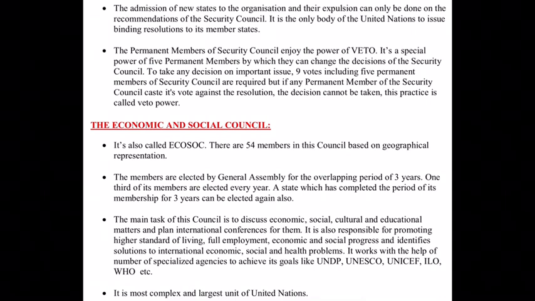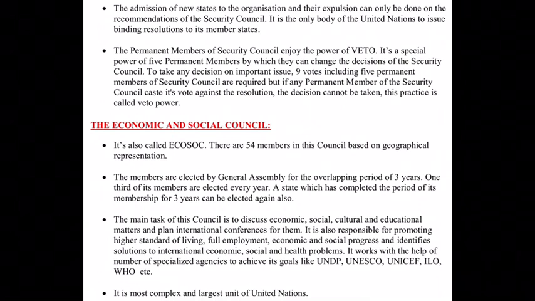Now I'll explain this in simple terms. For example, the Security Council has to take a decision. They will go into the process of voting. In that voting process, if 9 people out of 15 say yes, then the decision will be implemented. And out of those 9 votes, 5 votes should be of permanent members, sorry.